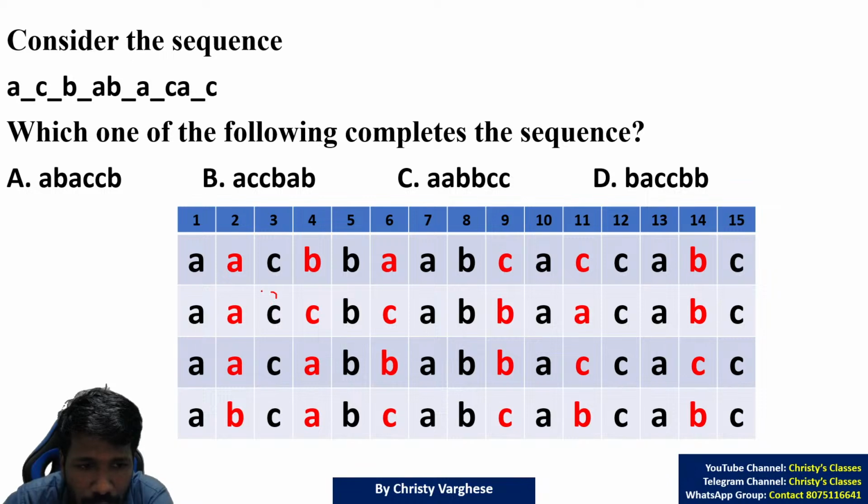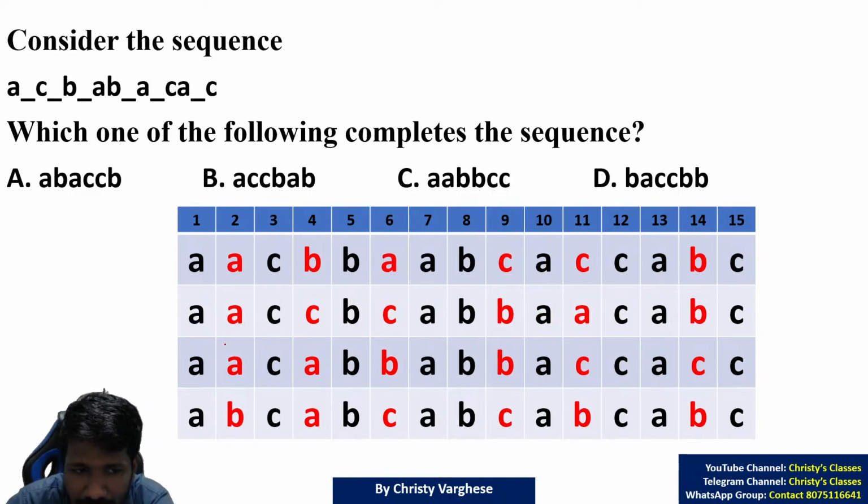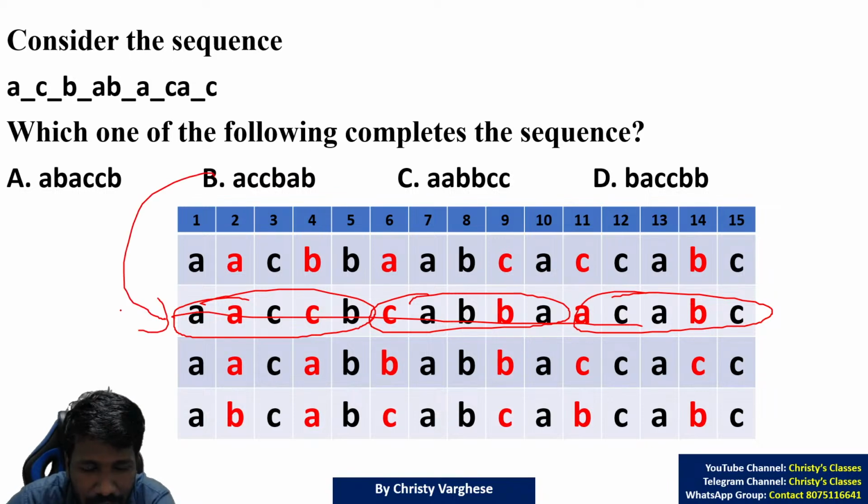Now checking the second option, groups of 3: AAC, CBC, ABB, AAC, ABC. Not clearly any pattern. So that is also eliminated. Or let us check groups of 5: AACCB, CABBA, ACA, BC. Not a pattern. So this is also eliminated. This is the second option I am telling.